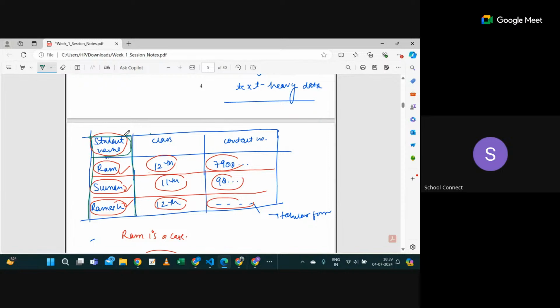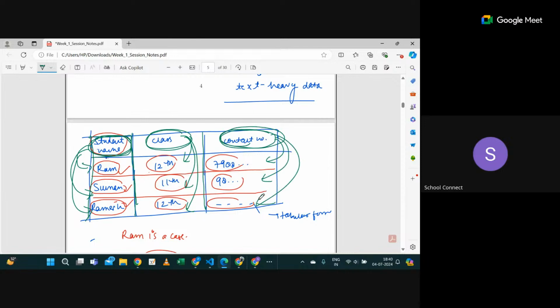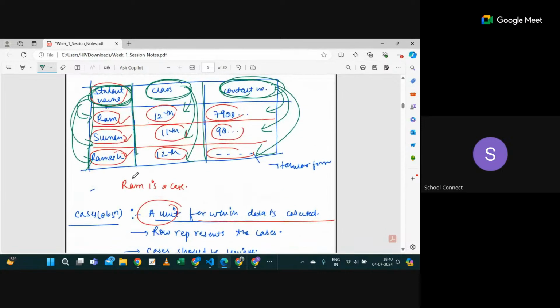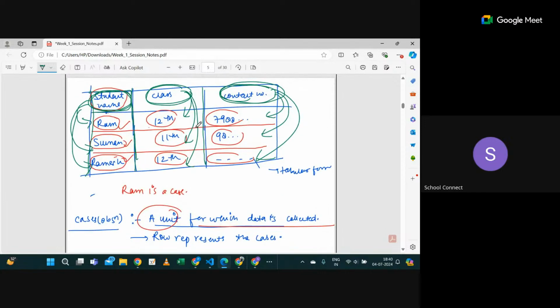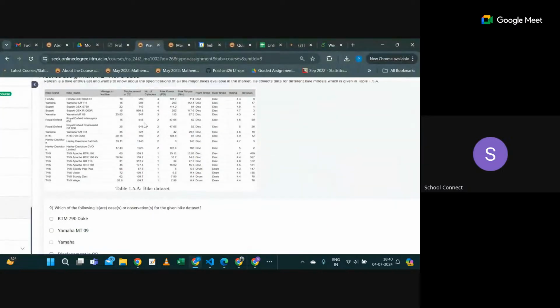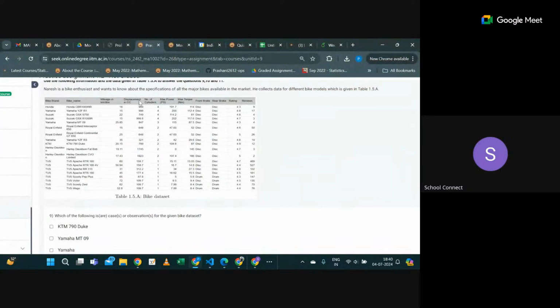And what is the column? Column is student name. So student name is the variable, because under student name the values are different names. Your class is also a variable, representing the column, and under class the values are varying. Similarly, contact number is a variable. Under contact number, things are varying. Is this clear? So you can see cases, its row represents the cases. So first of all, displacement in CC will not be a case because it will be a variable. Is it fine now?